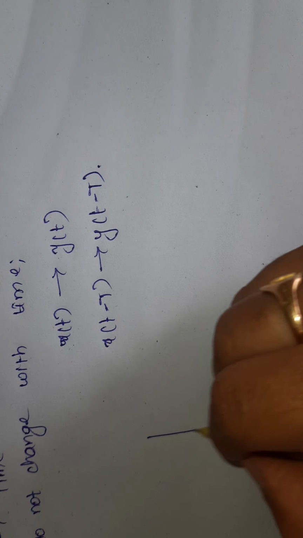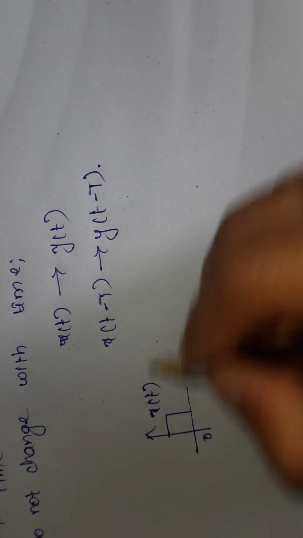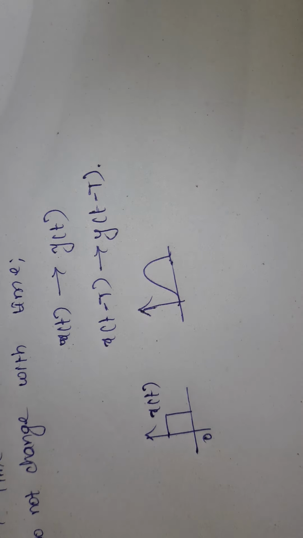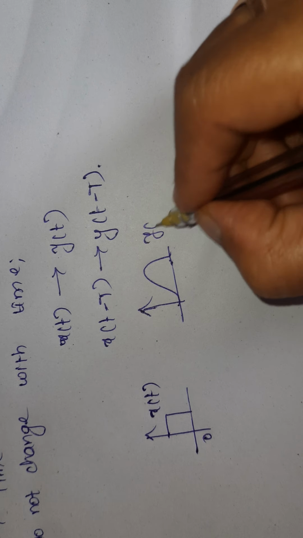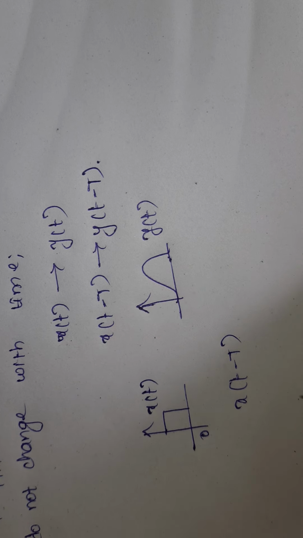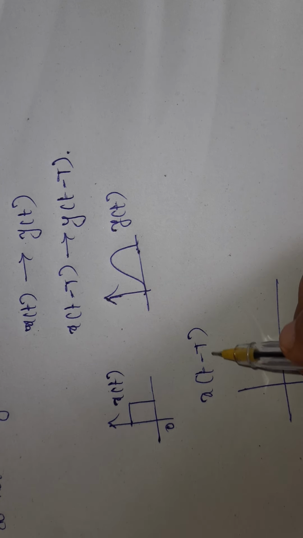Okay, for example, I am having the signal like this, x of t. The system gives the output like this, this is y of t. If I give x of t minus T, that is, the signal is delayed and shifted towards the right side, delayed by T seconds.